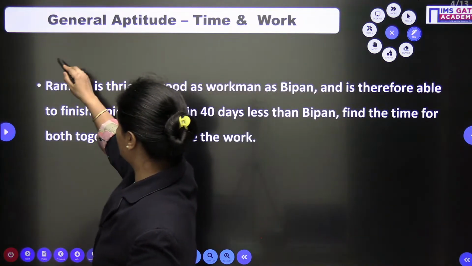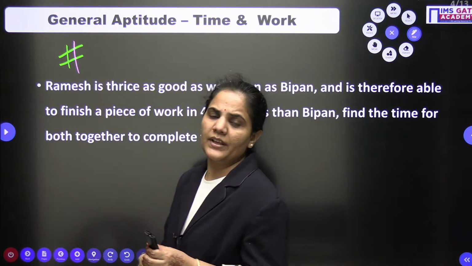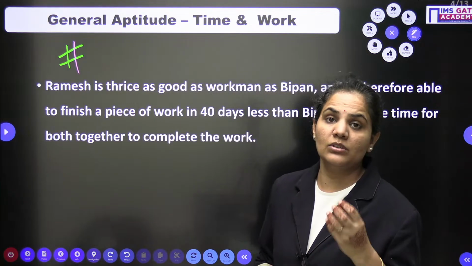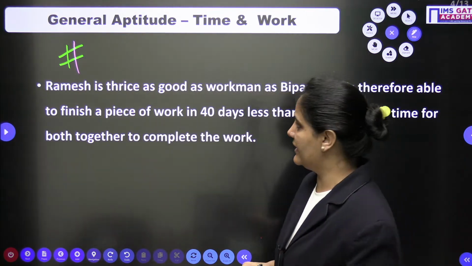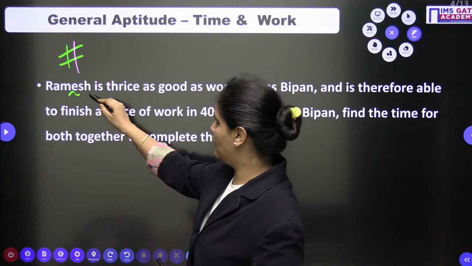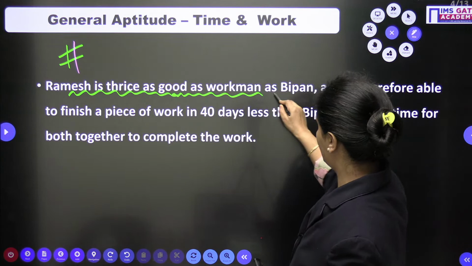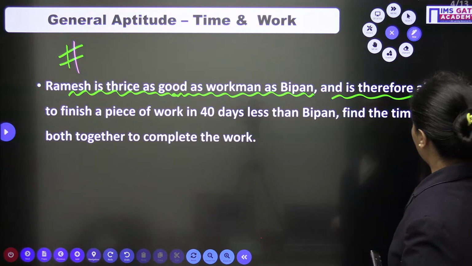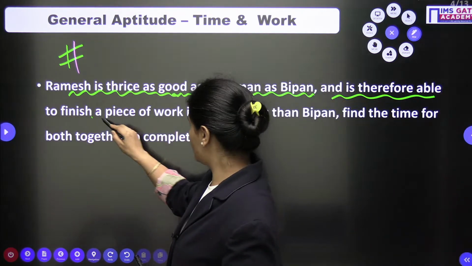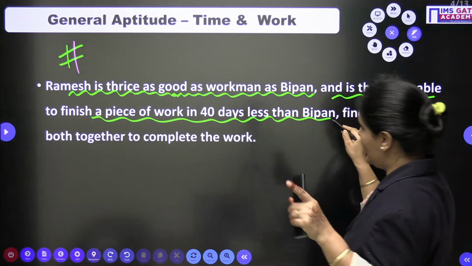One more very good question we have. Today I am trying to take a few questions from efficiency, so the concept behind efficiency will be clear in your mind. So let's discuss one more question from efficiency. Ramesh is thrice as good a workman as Bipan, and is therefore able to finish a piece of work in 40 days less than Bipan.